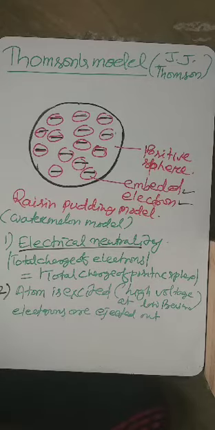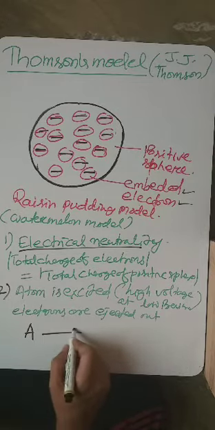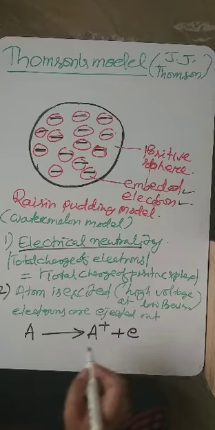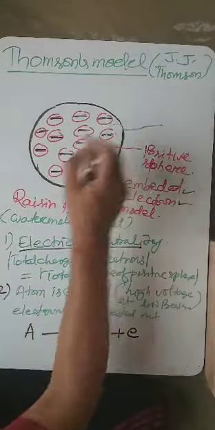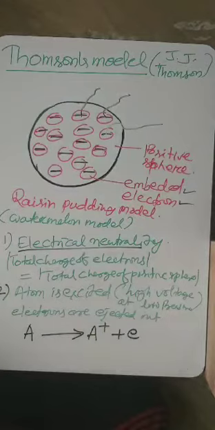So these electrons are ejected out. Suppose A is an atom, and it will give out electrons. A positive charge will be left, and these electrons will be coming out when it is excited.